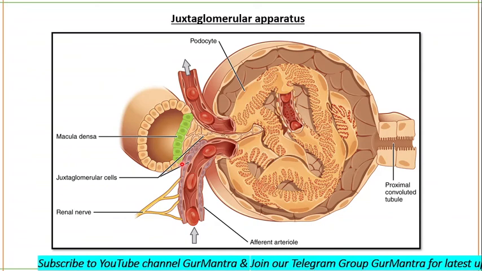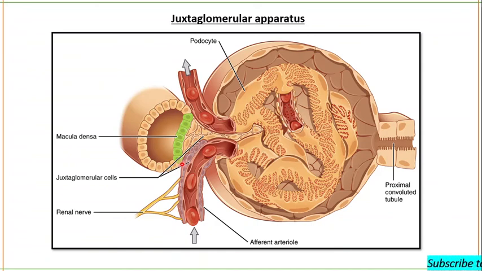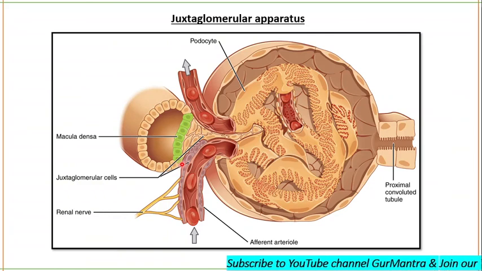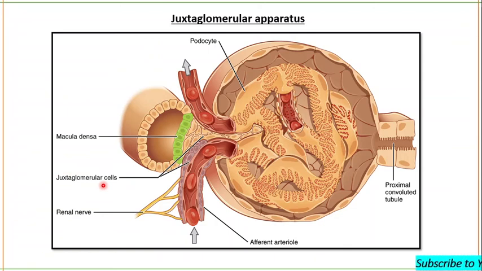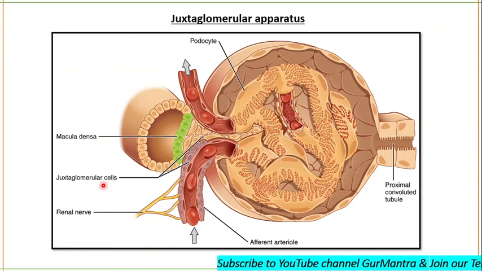Okay. So the renin enzyme is synthesized and stored in the juxtaglomerular cells.